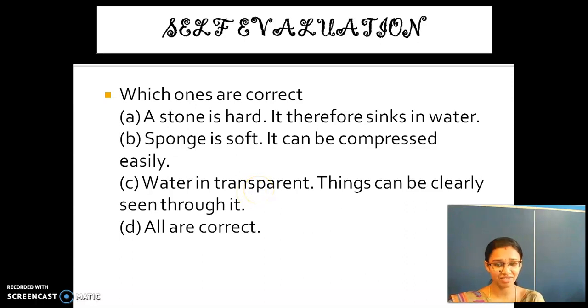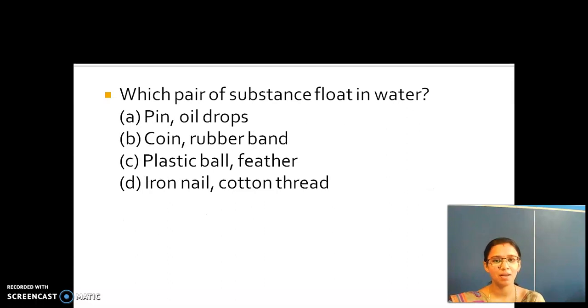Shall I ask you the next question? Are you ready? Yes. See here, which pair of substances float in water? Among these four pairs, just see: pin. What is this pin? That is made up of iron or steel.